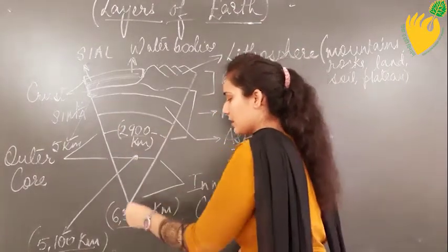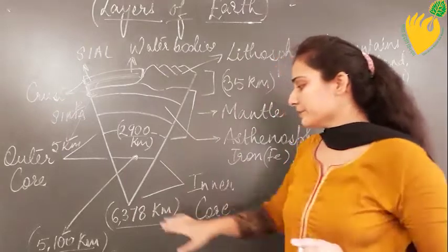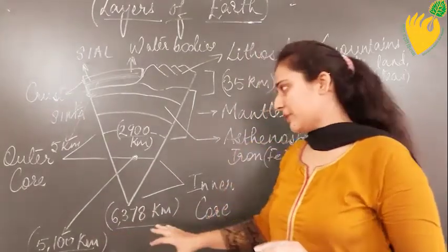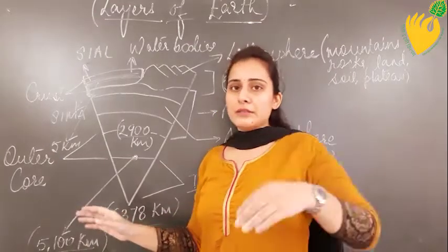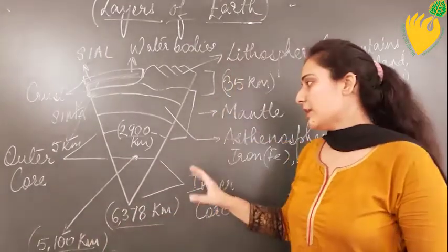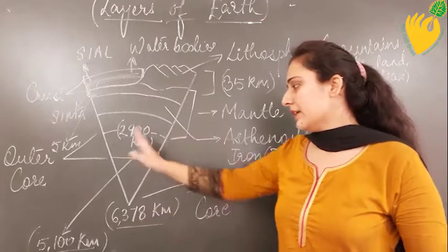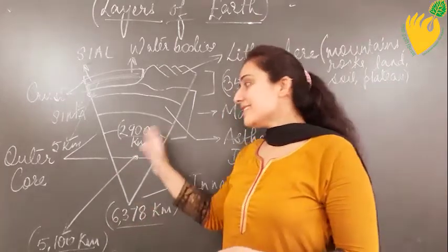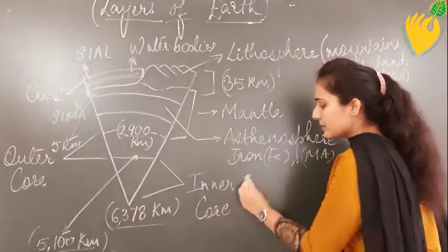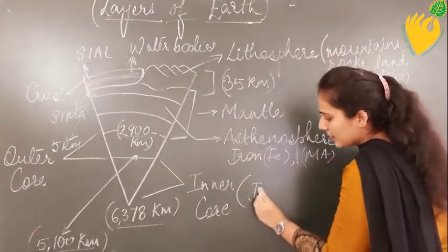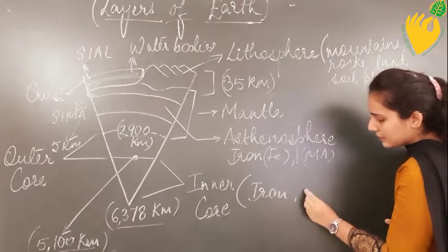The outer core lasts from 2900 kilometers up till 5100 kilometers, and the inner core lasts from 5100 kilometers up till 6378 kilometers. For your understanding, I have written the number of kilometers which are covered by the outer layer as well as the inner layer respectively here. This layer is mainly rich in metallic minerals such as iron and nickel.